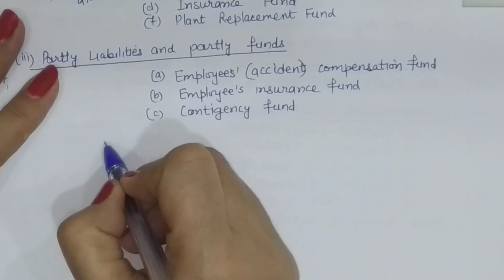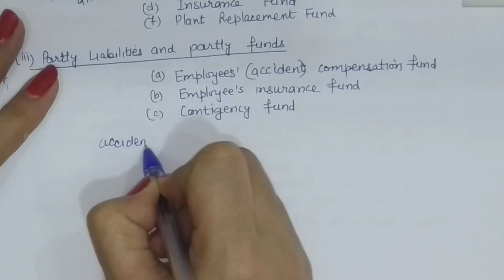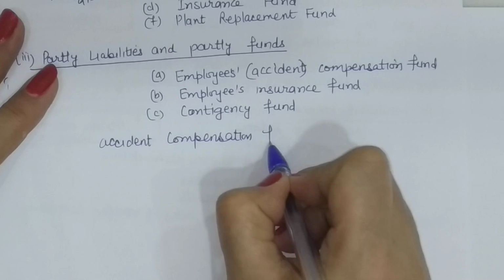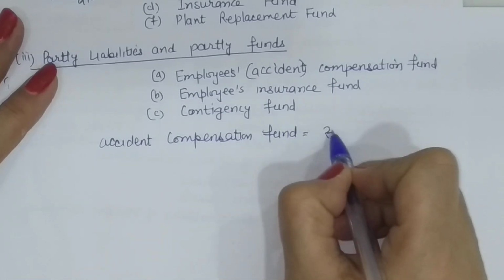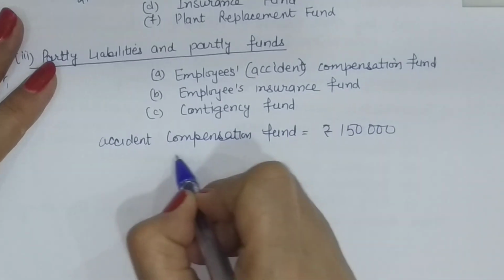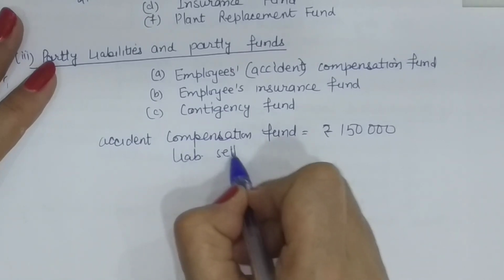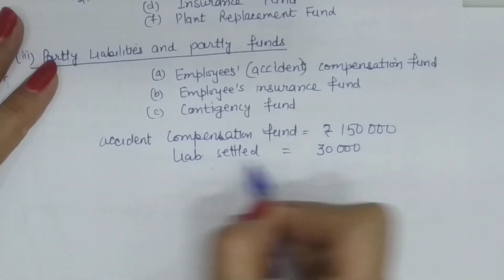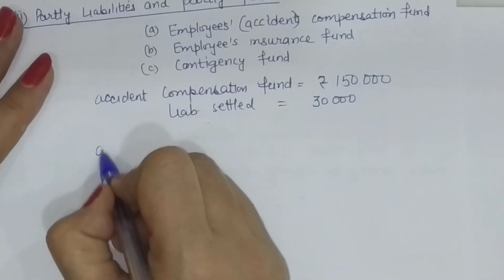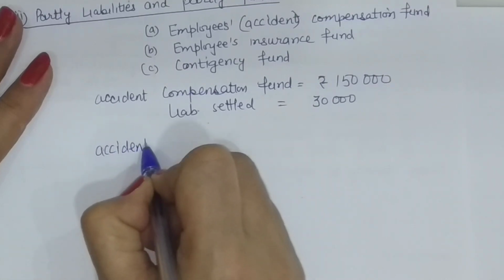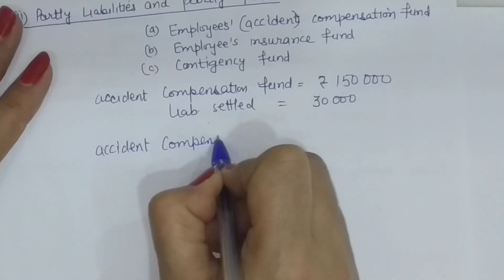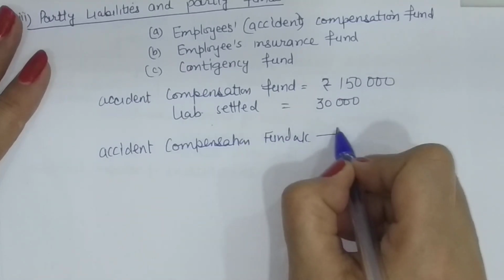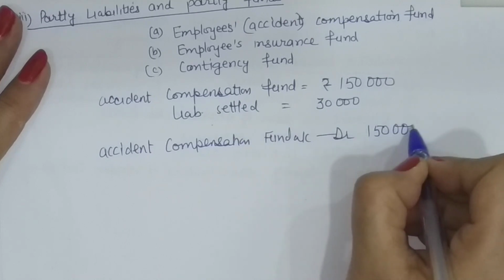Suppose we have an accident compensation fund of 1,50,000. Now the liability settled against this is, say, 30,000. So this fund is a liability to the extent of 30,000. How will we adjust this? We will say accident compensation fund, the total fund, stands cancelled now because we are closing the books of the company.